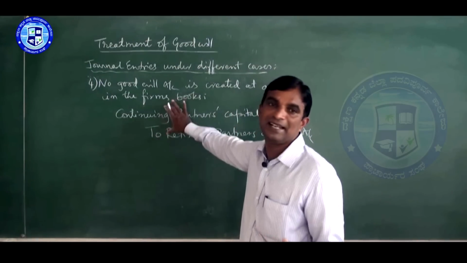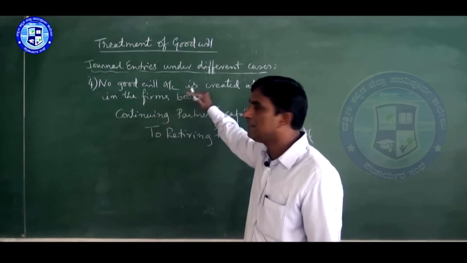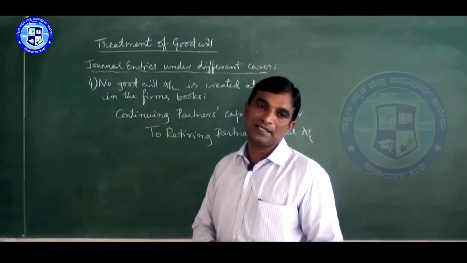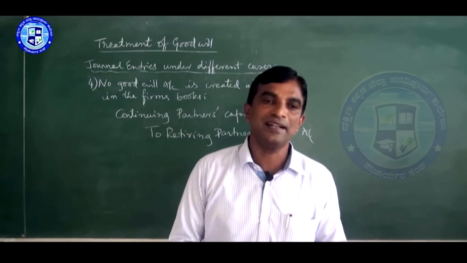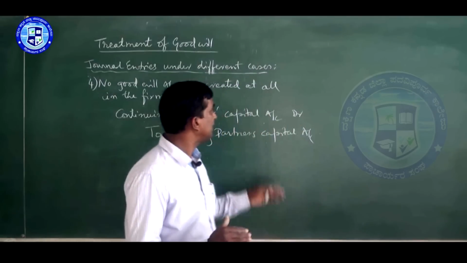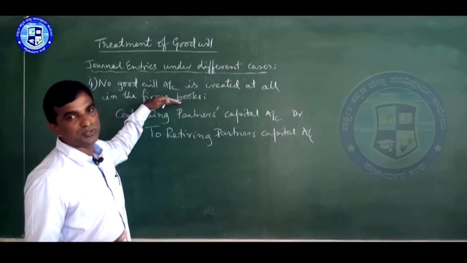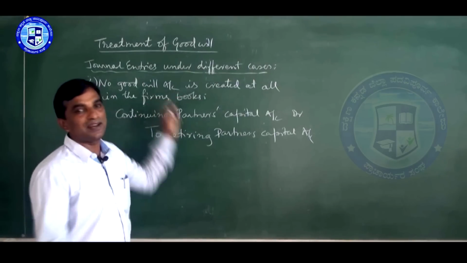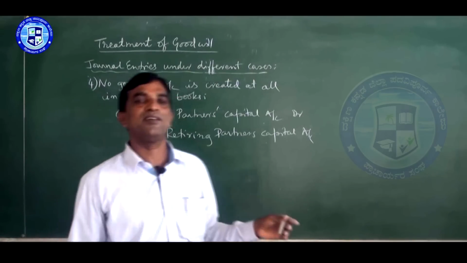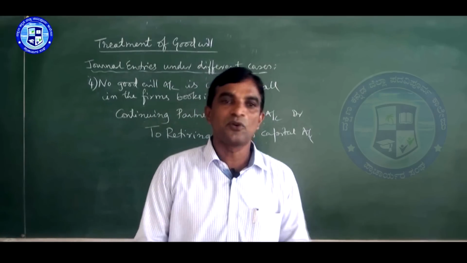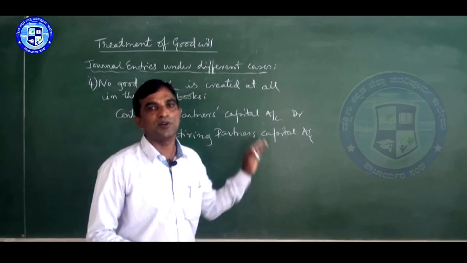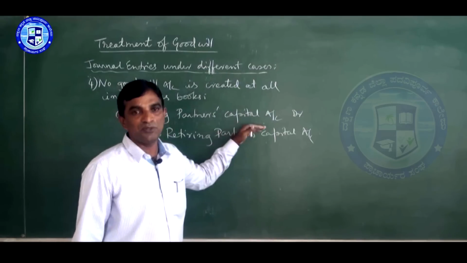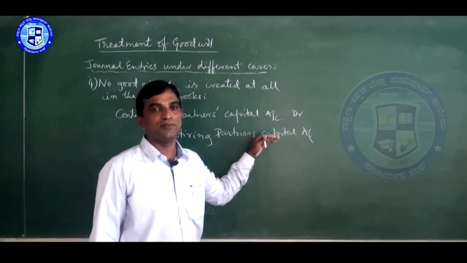We call this adjusting directly. In this case, this treatment fulfills the provisions of AS 26, or Accounting Standard 26. So these are the four methods. Generally, this method we use. I said there are two types of goodwill: one is paid goodwill, another is created goodwill. As per the new provisions, we cannot consider created goodwill as an asset, and it should not be shown in the balance sheet. That provision is there. As it is there in the book, I have shown all four methods.